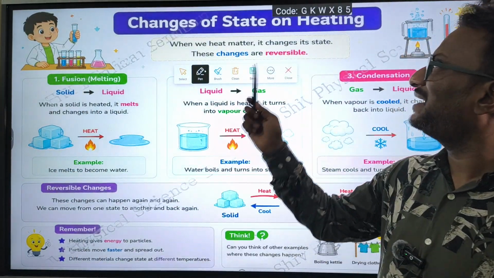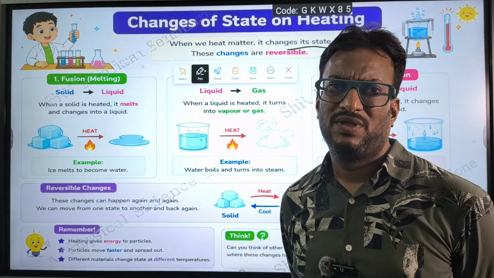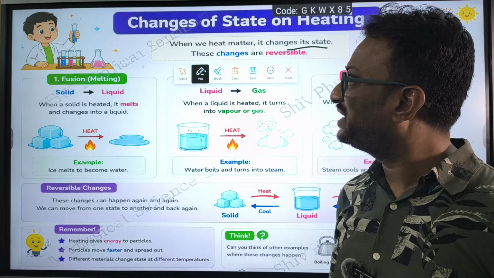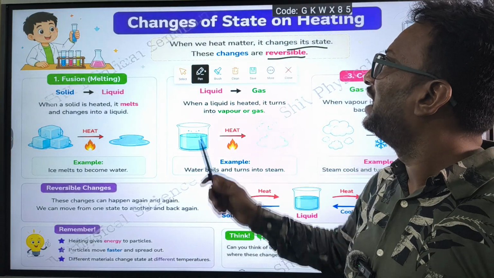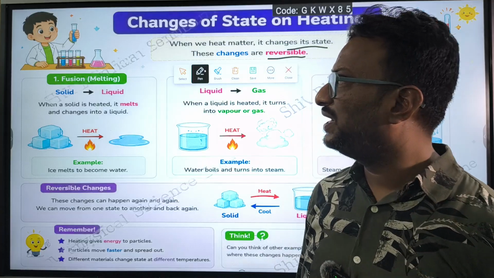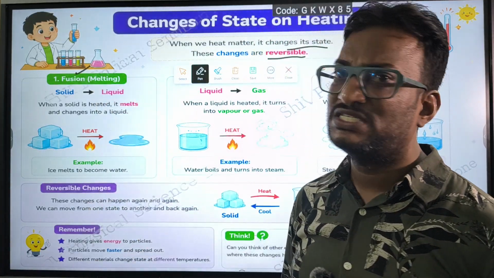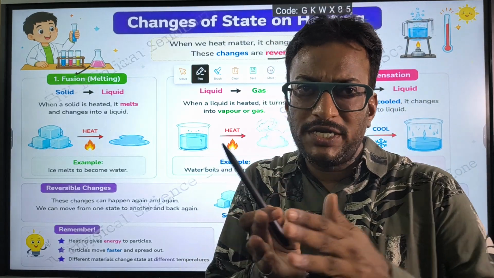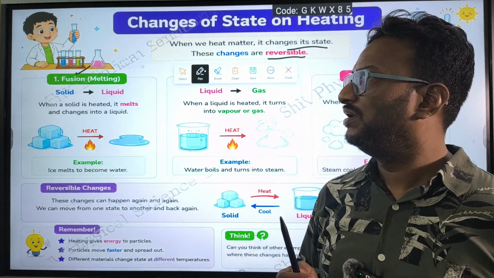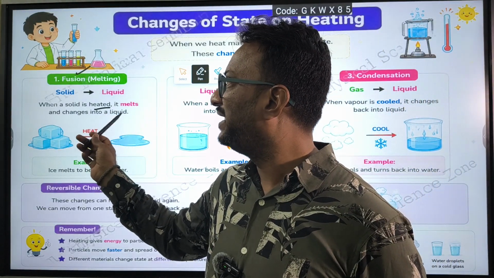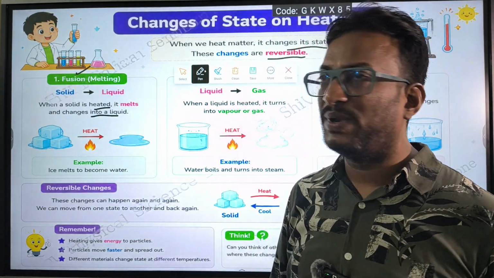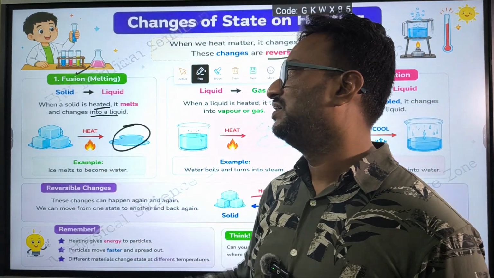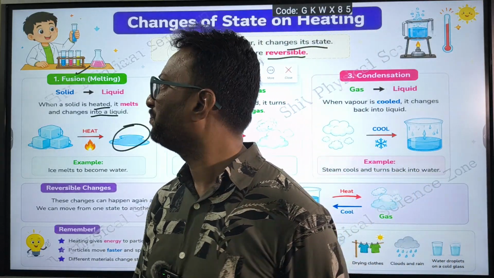See, when we heat matter, it changes its state. Till now we have discussed expansion. Now it changes its state. These changes are reversible. For example, fusion. Fusion is also called melting. What is fusion? Conversion from solid to liquid on heating. When a solid is heated, it melts and changes into liquid. For example, ice. When we heat ice, it converts into water. So this is called fusion.